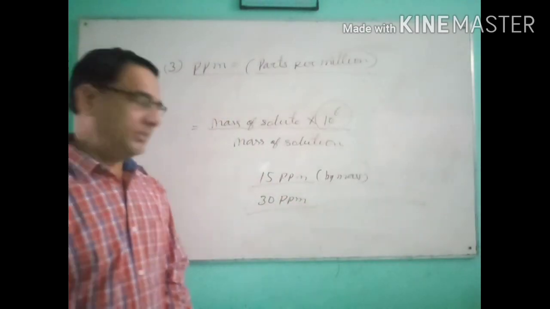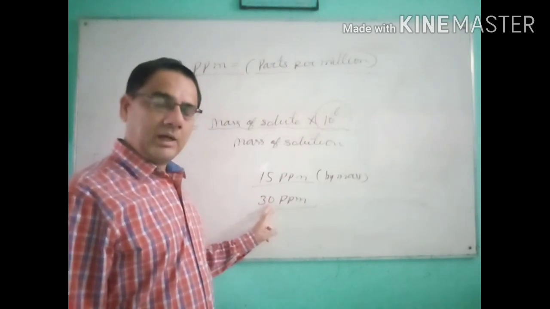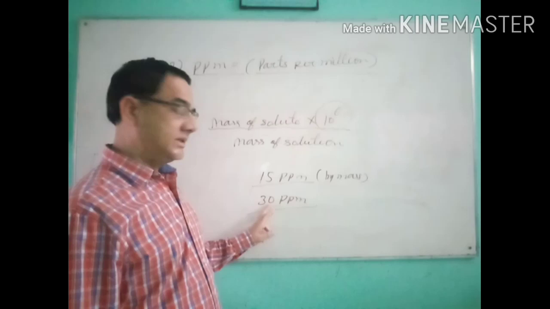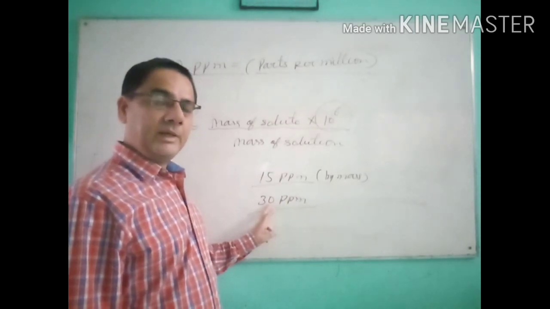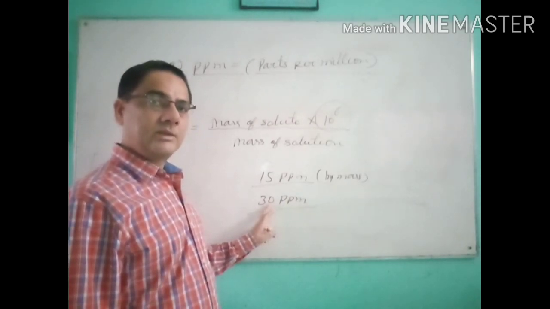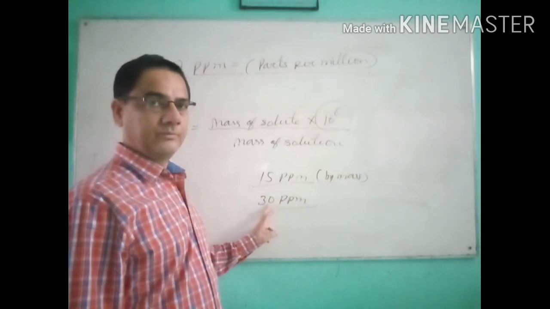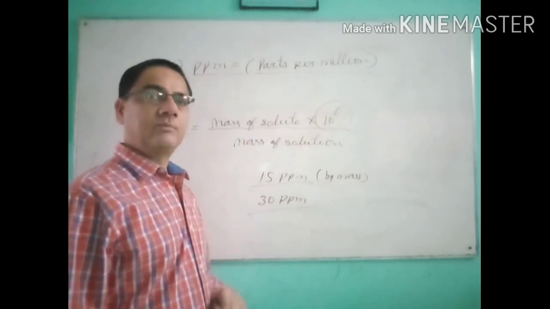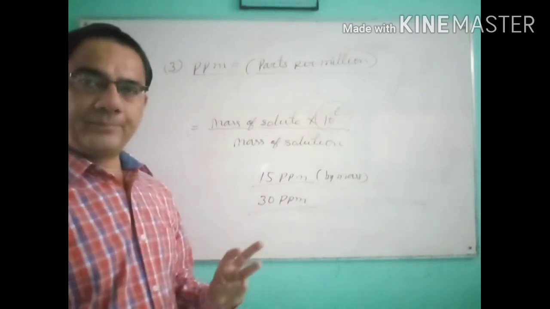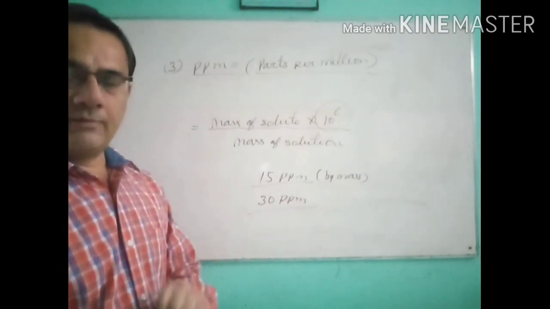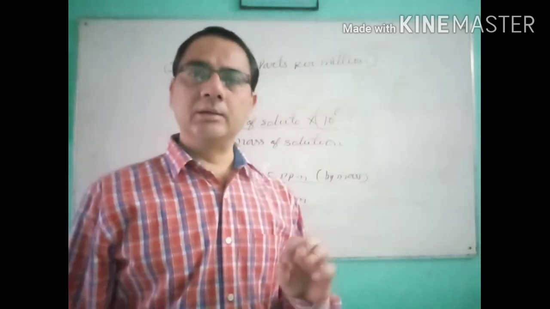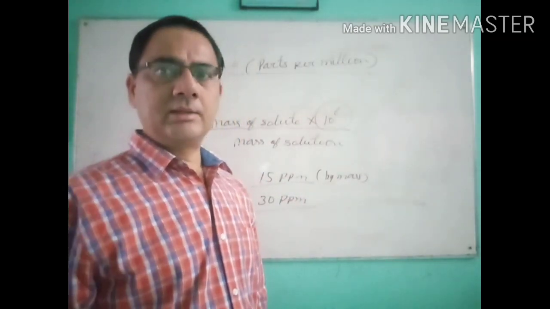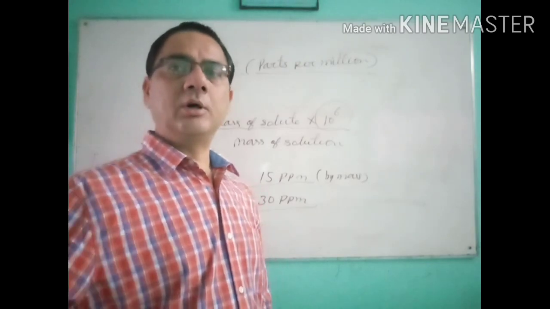If somewhere it is written 30 ppm, what is the meaning of 30 ppm? 30 gram of the solute present in 1 million gram, that is 10 to the power 6 gram, of solution. So this is the third way to define the concentration of the solution. The first way is the percentage method, the second way is the strength, and the third way is ppm. Now we take some other examples to calculate the concentration of the solution.